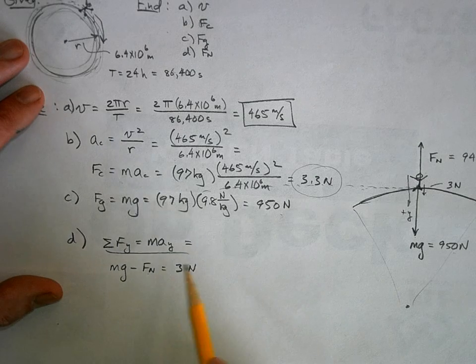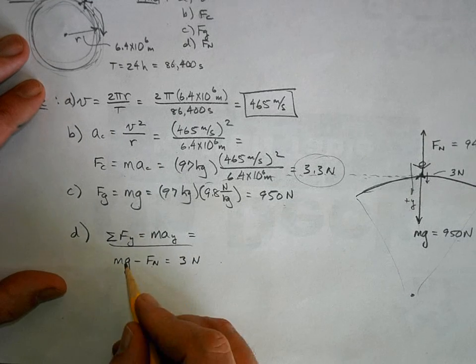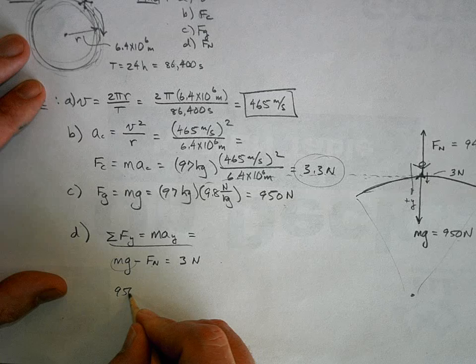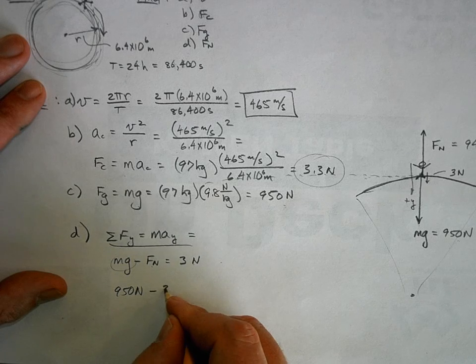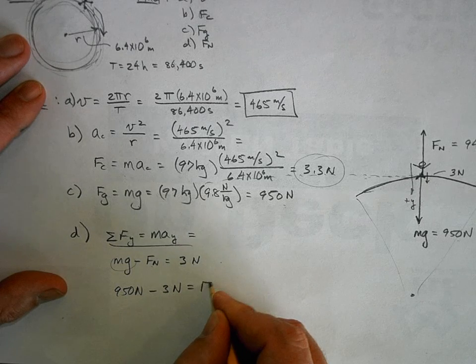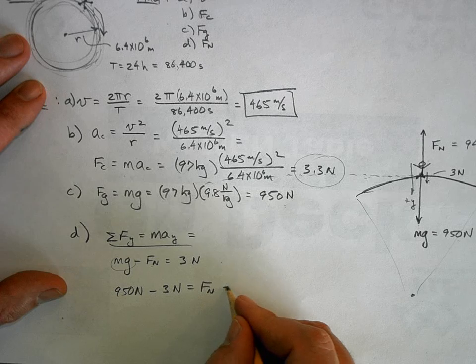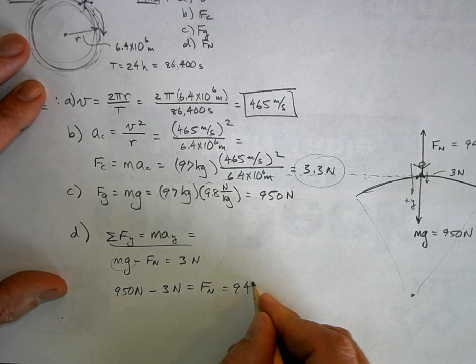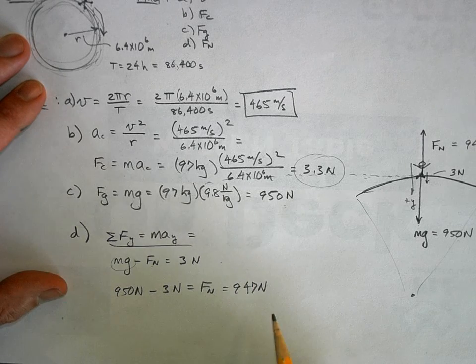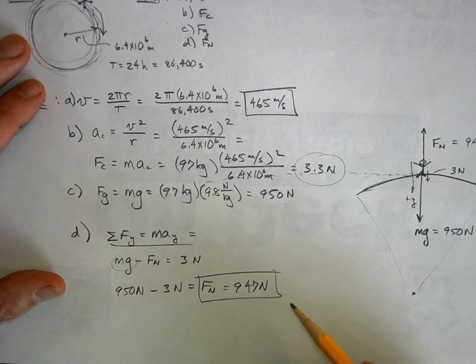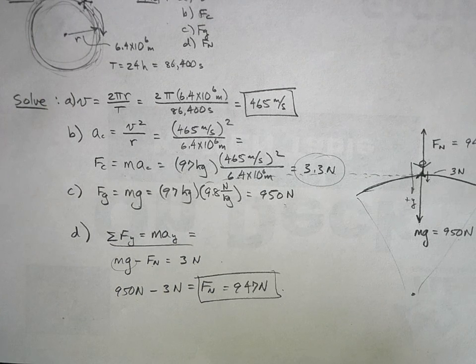So I subtract this from this: 950 newtons minus 3 newtons equals the normal force, which is 947 newtons. So my normal force is slightly less than my weight.